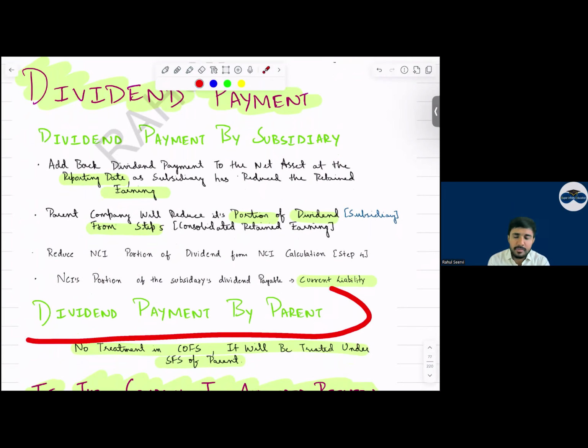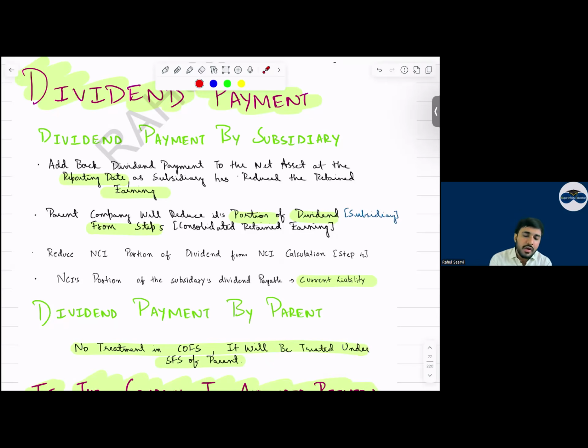Now, dividend payment by parent. No such adjustment. Sir, dividend is paid by subsidiary. Everyone, you tell me, whenever the subsidiary company pays dividend, what will reduce? The subsidiary company's retained earnings is reduced. Now, what will you do? You will increase the subsidiary company's retained earnings. In which step? Step 1, 2, 3, 4, 5, 6. Which step? Step 2, you will increase the retained earnings.